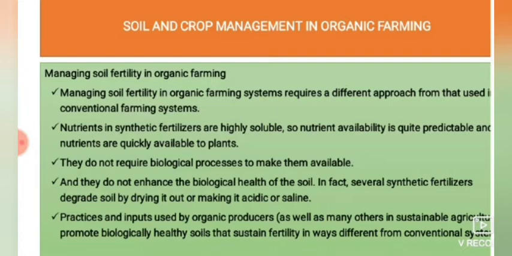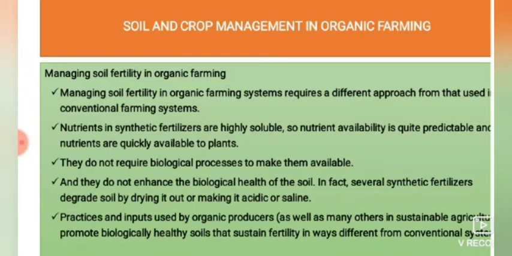agriculture because soil provides numerous nutrients to the crop and it helps in crop growth and development. Soil is the only basic need for crop production, crop growth. Here the soil has numerous nutrients, so we are going to preserve that and sustain that for many years. For that, organic farming is going to be helpful in a number of ways. Here we are going to see how to manage the soil fertility and soil in organic farming.